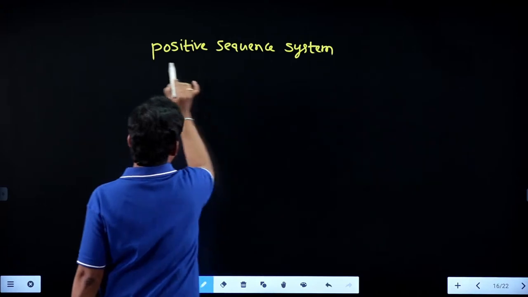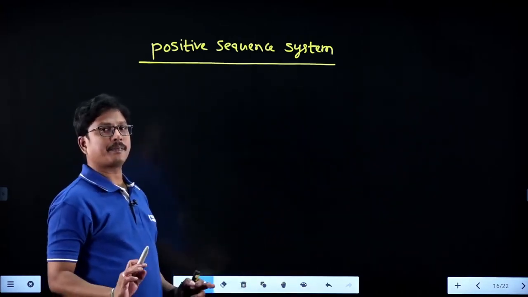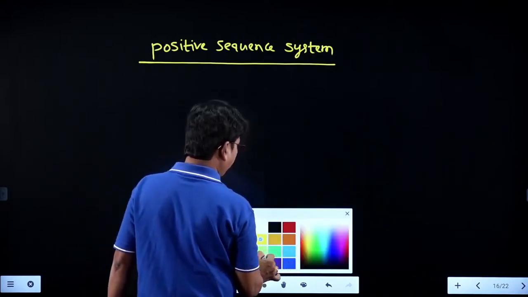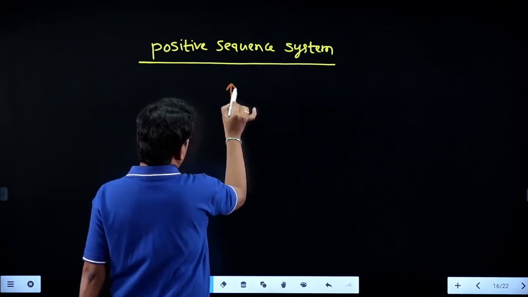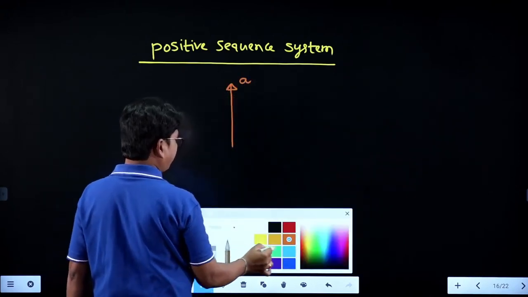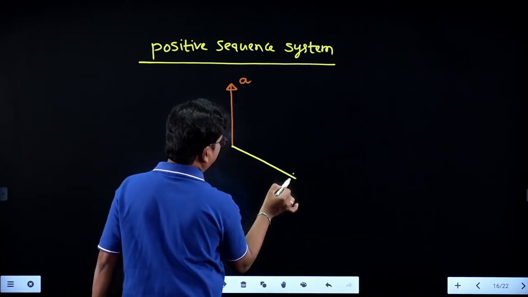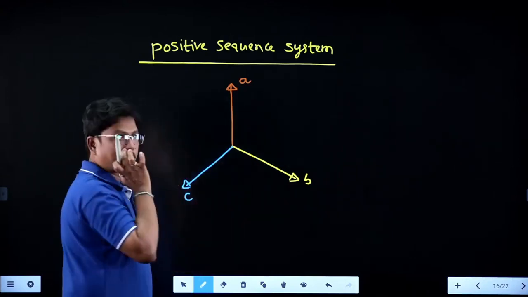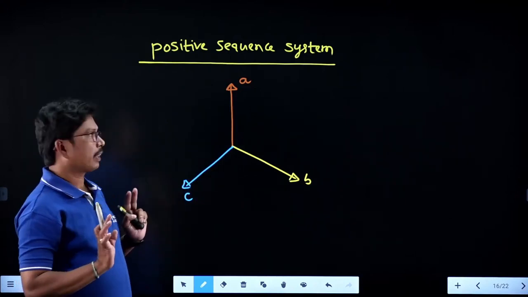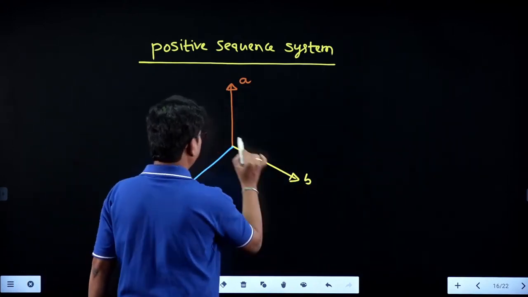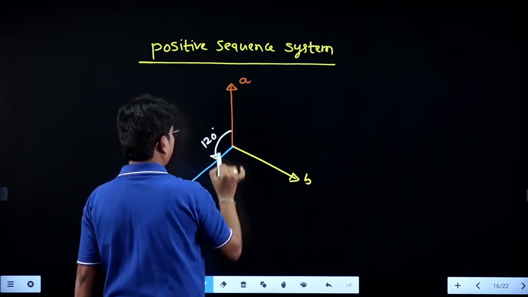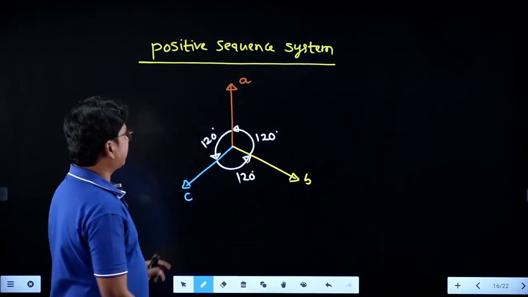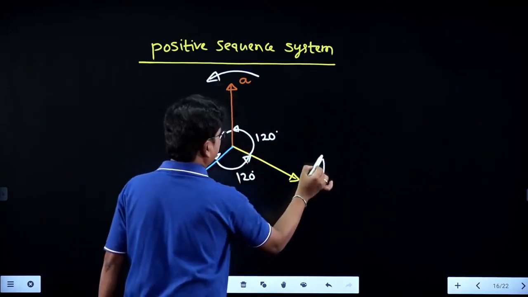In the positive sequence system, students, the positive sequence components always have equal magnitudes, so the magnitude of the phase A vector, the magnitude of the phase B vector, and the magnitude of the phase C vector will be the same. All three have equal magnitudes, and the phase angle difference between them will be 120 degrees in the anti-clockwise direction, and these will rotate in the anti-clockwise direction always.